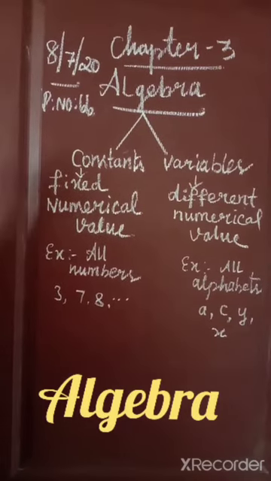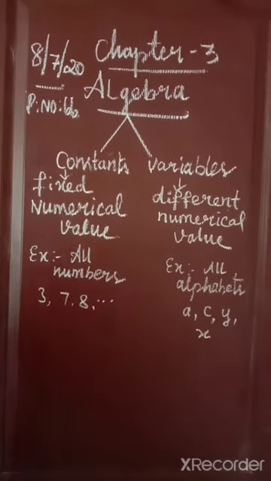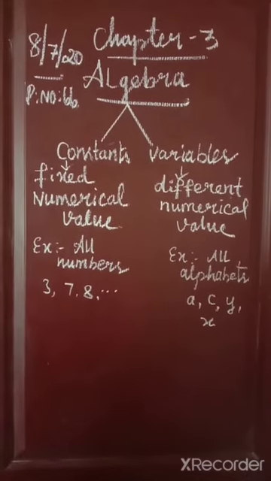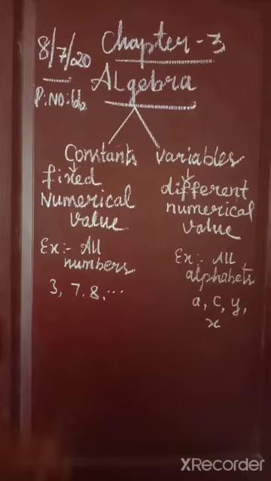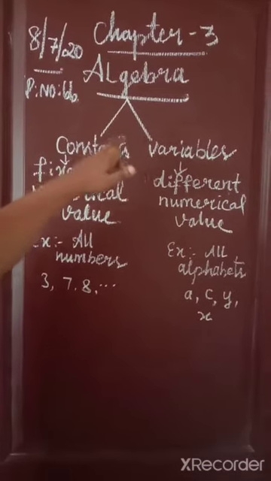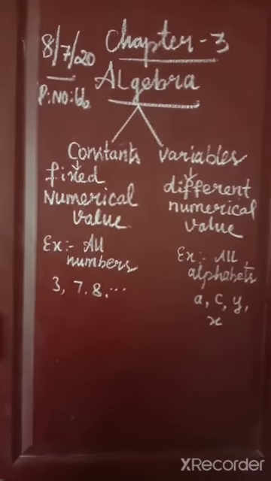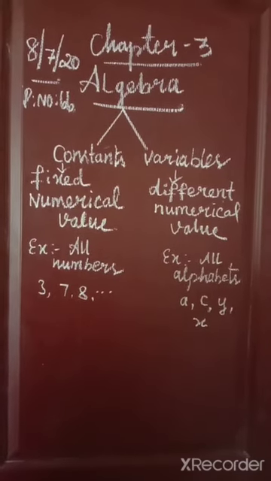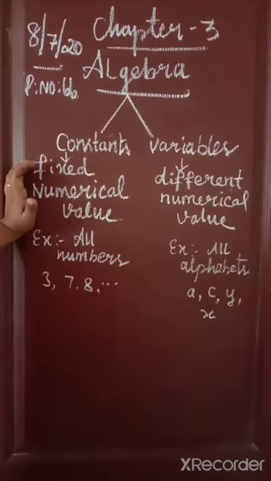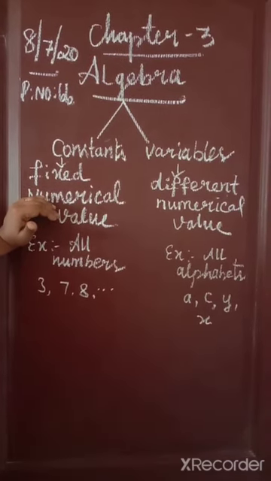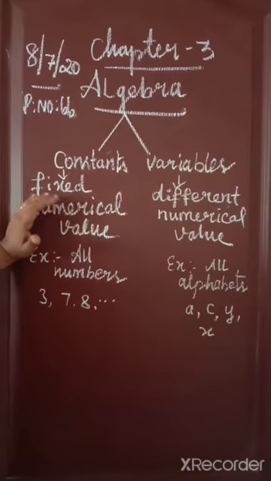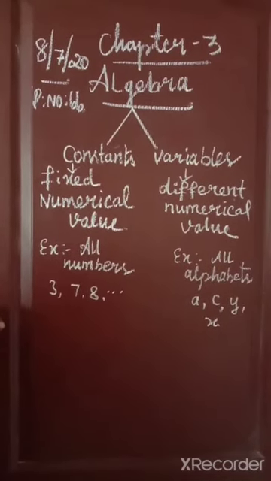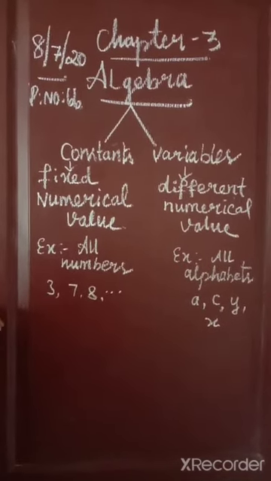Students, today we are going to see the new topic, algebra. It is an interesting chapter. Algebra consists of constants and variables. Constant means a fixed numerical value. A variable means a different numerical value is called a variable.